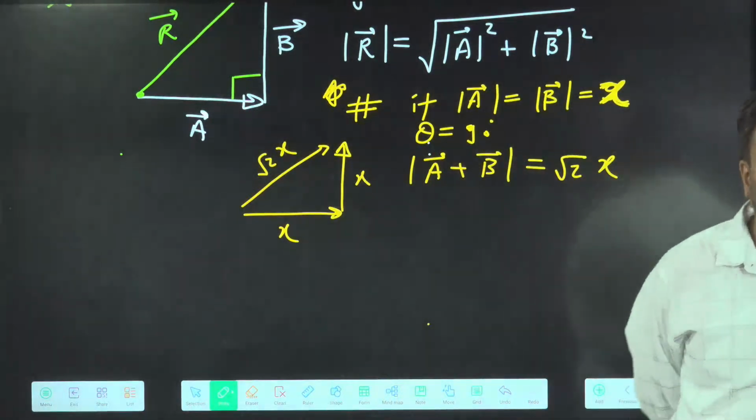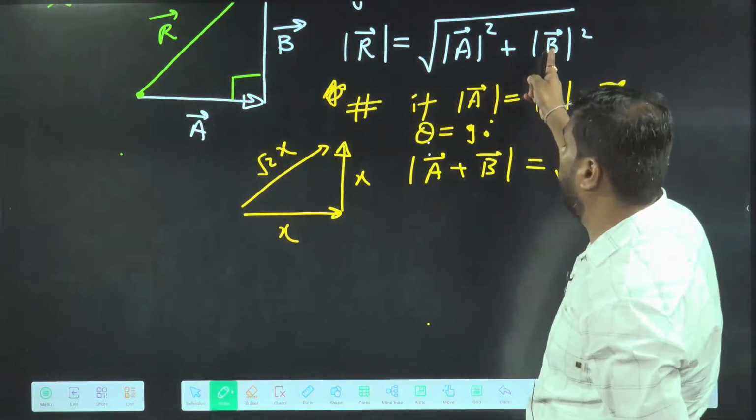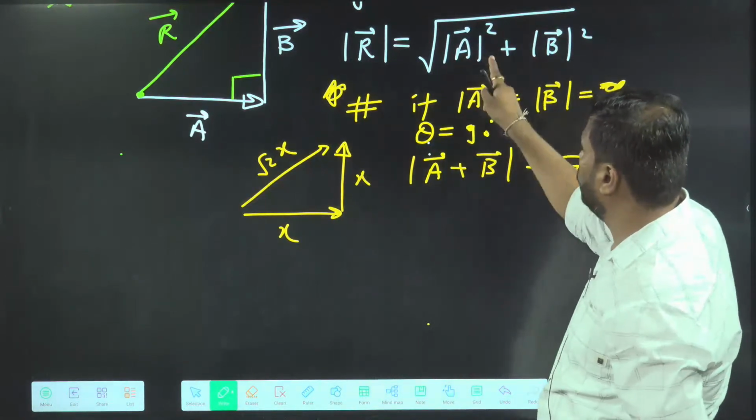Clear? Why root 2x? x square plus x square is 2x square, and the root of 2x square is root 2x.